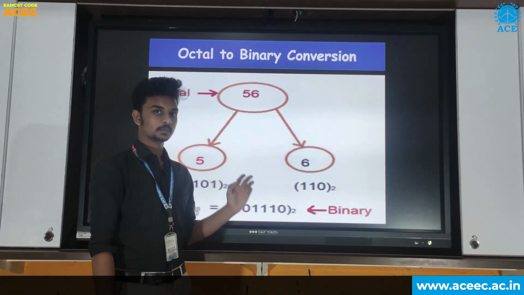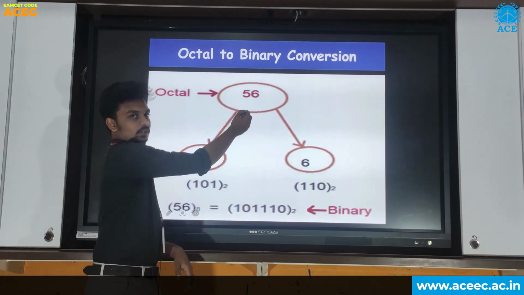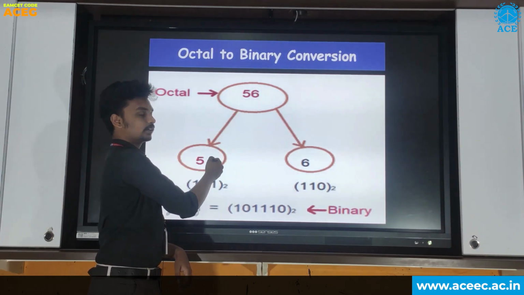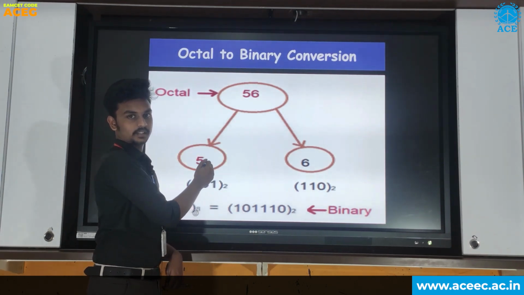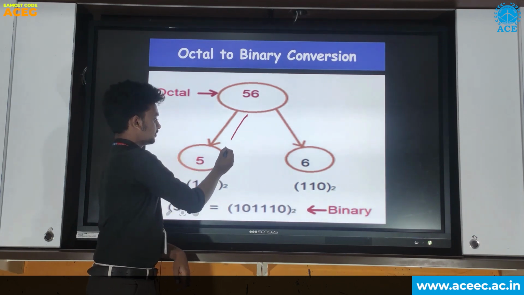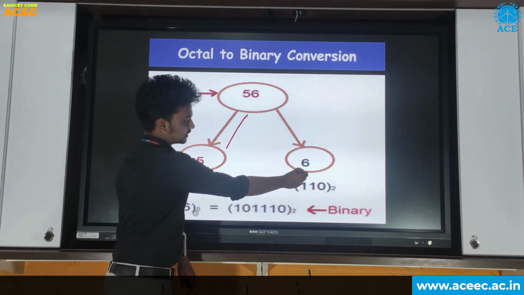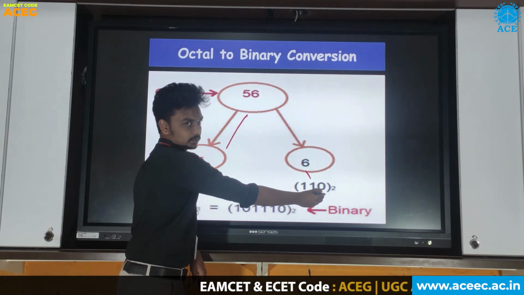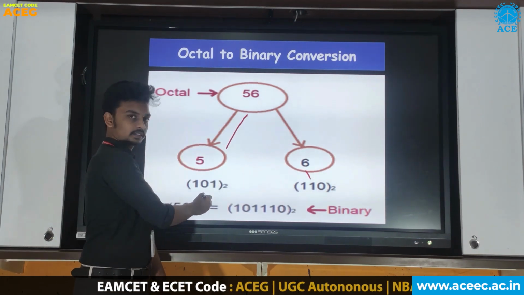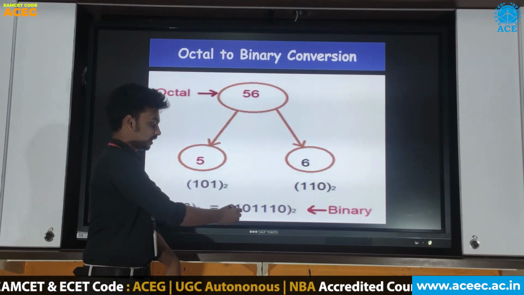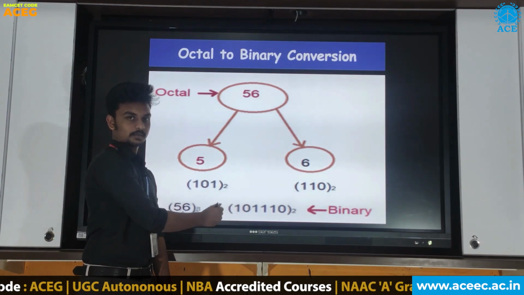Let us see octal to binary conversion. 56 is octal number. Convert each octal digit to 3-bit equivalent binary representation. Like 5, 3-bit value is 101 base 2, 6, 3-bit value is 110 base 2. We have to combine binary values of these 2 digits. This is the final binary value of octal number 56.